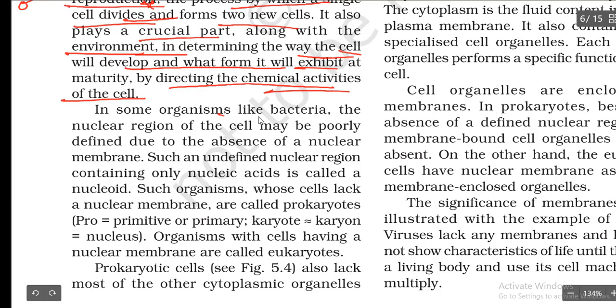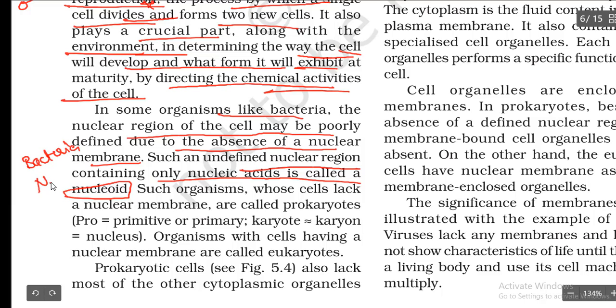In some organisms like bacteria, the nuclear region of the cell may be poorly defined due to the absence of a nuclear membrane. Such an undefined nuclear region containing only nucleic acid is called what? Nucleoid. So bacteria do not have a nuclear membrane. The nuclear membrane is not present in bacteria, and that kind of nucleus we are going to call a nucleoid. Nucleoid is present in bacteria.